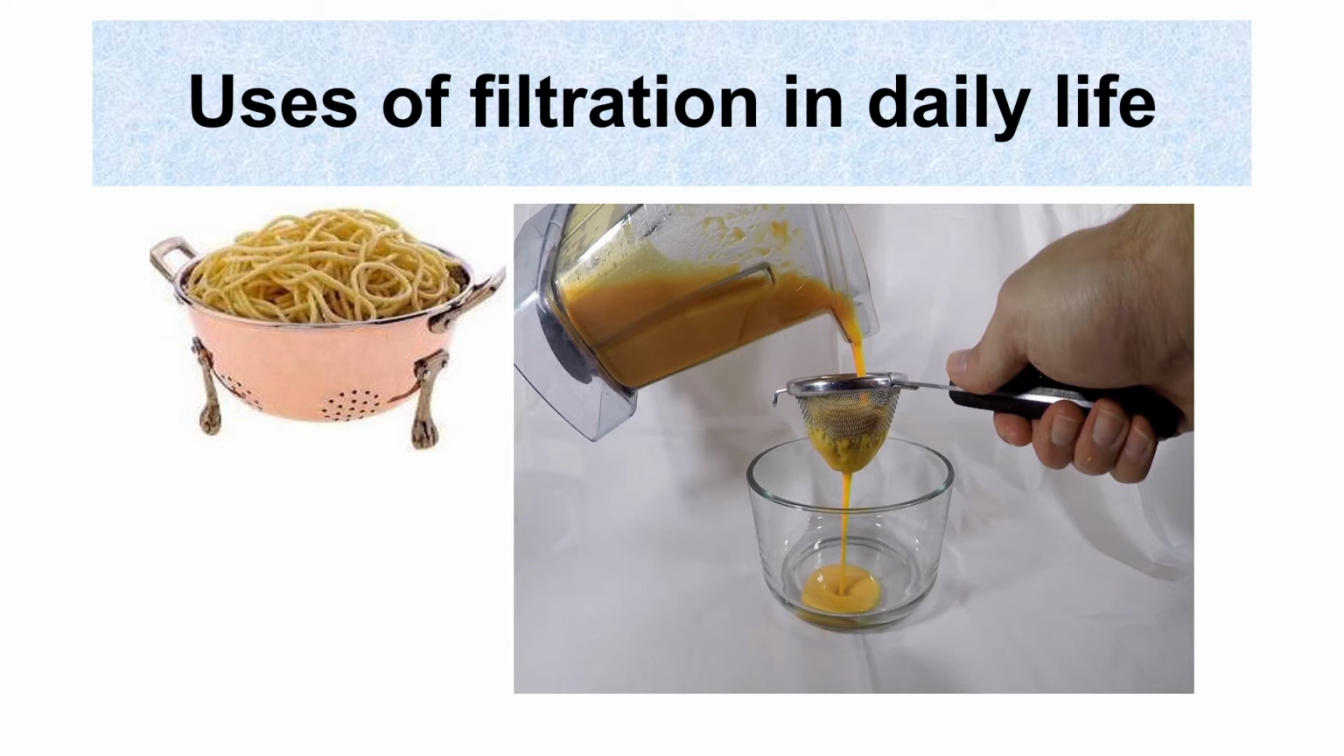Look at the next picture. It is juice. In the juice centers, before drinking the juice, what do they do? We need to separate the seeds and the solid particles of the pulp from the juice. After that only we can drink it.